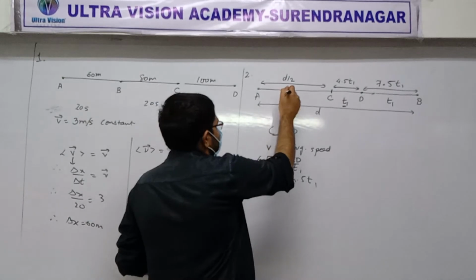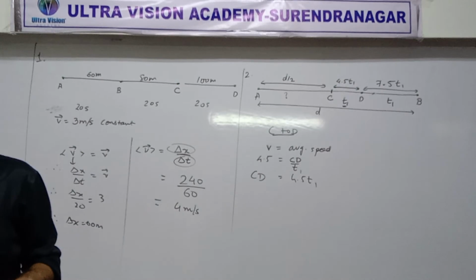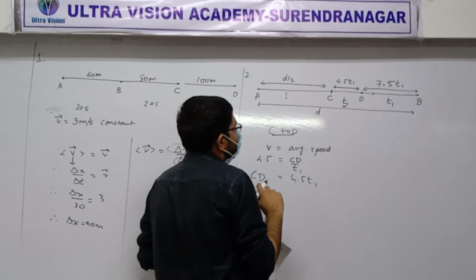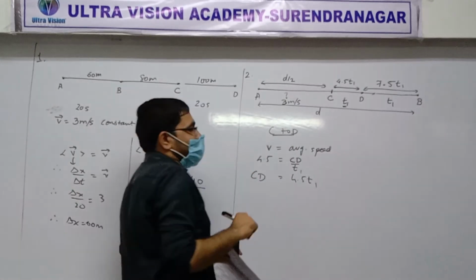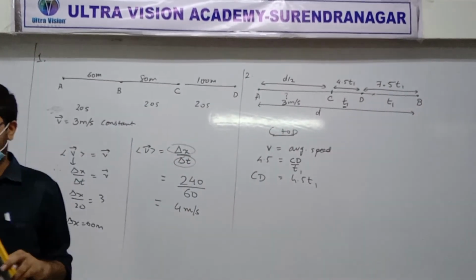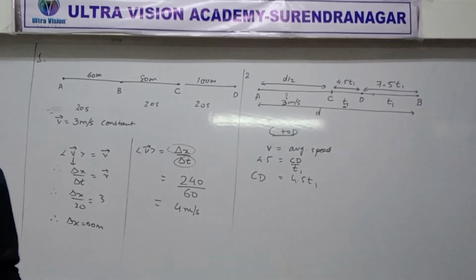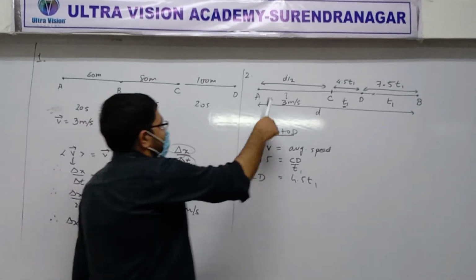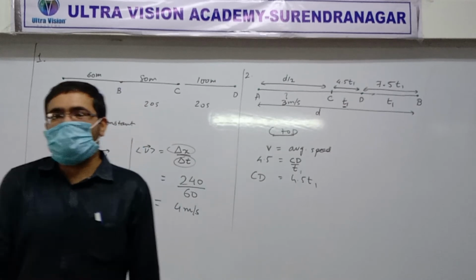How much is the time interval to go from A to C? Can you find that? What is the speed in A to C? 3 meters per second. The speed in A to C is 3 meters per second. Then how much time would it take to go from A to C? Use similar ideas. Speed is 3 meters per second. A to C, the distance is already shown on the board. Speed is given, and you have to find out how much time it will take.